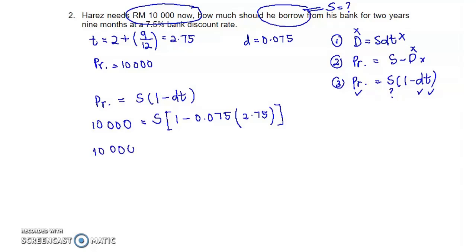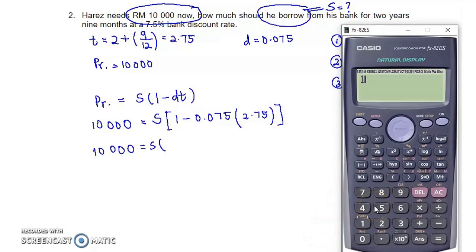So 10,000 equals S. Calculate the value in the bracket: 1 minus DT, D multiplied by T, 0.075 multiplied by 2.75. If you want to write in fraction, no problem, or in decimal point also no problem.